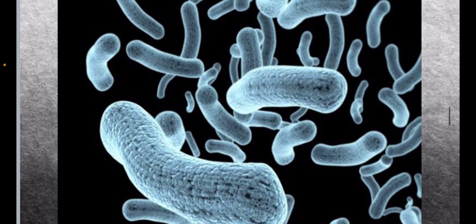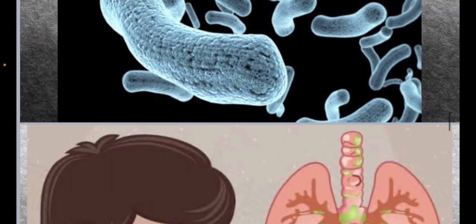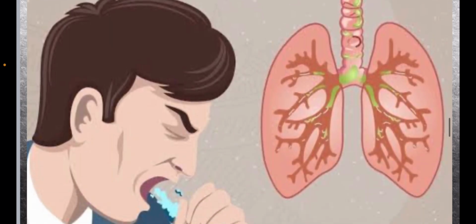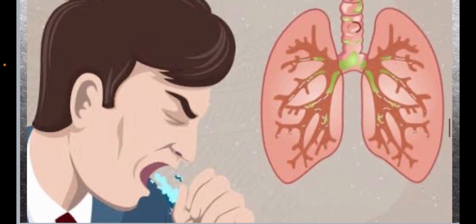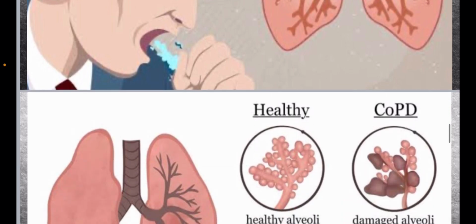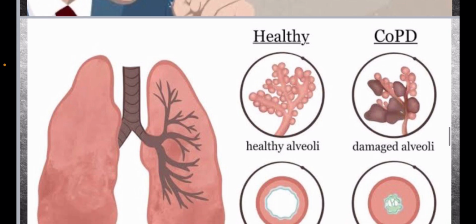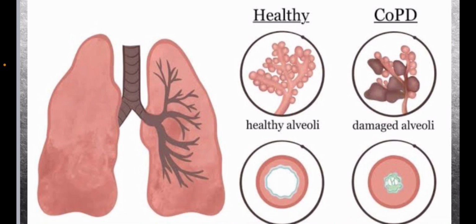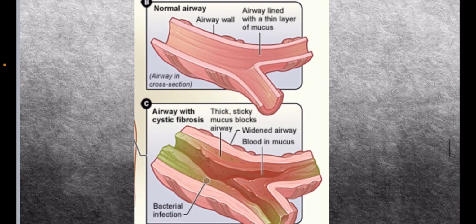It also causes increased risk of infections due to buildup of mucus. It can provide a breeding ground for pathogens. It also causes sputum production due to impaired clearance, which can lead to production of large amounts of thick sputum, which can be difficult to clear. And it can also cause various respiratory problems, including chronic infections, airway obstructions, and lung diseases, COPD, that is chronic obstructive pulmonary disease, and asthma and cystic fibrosis.